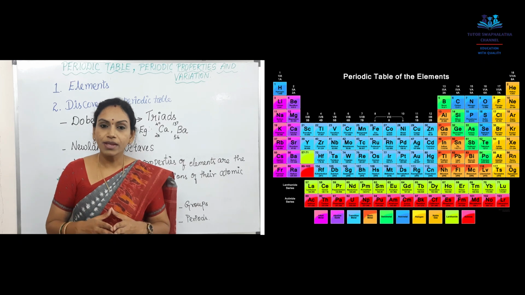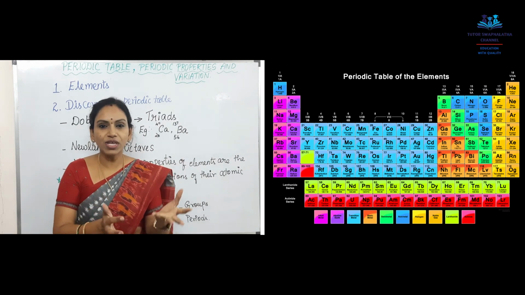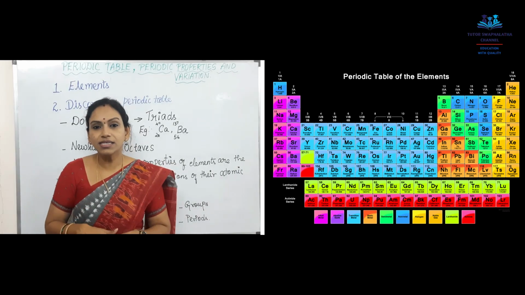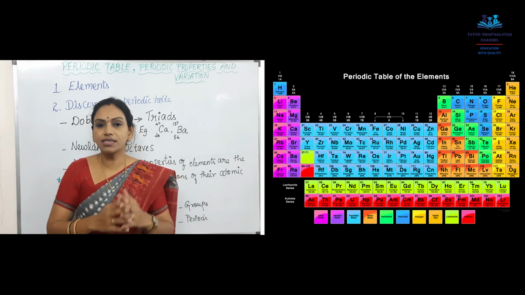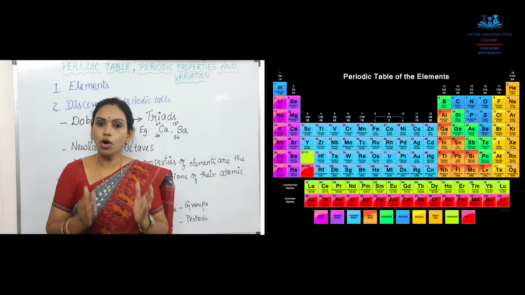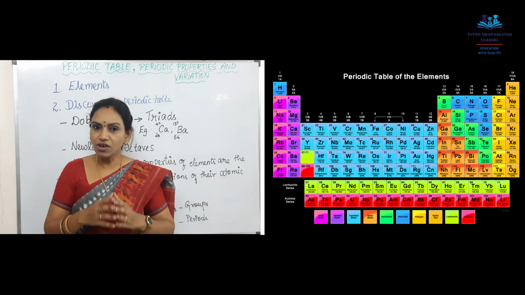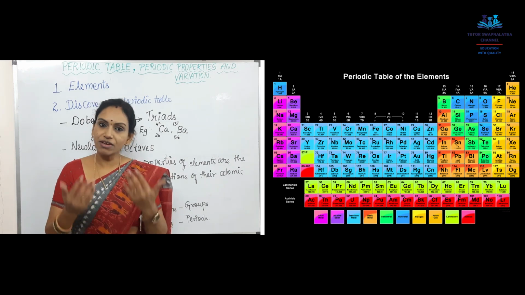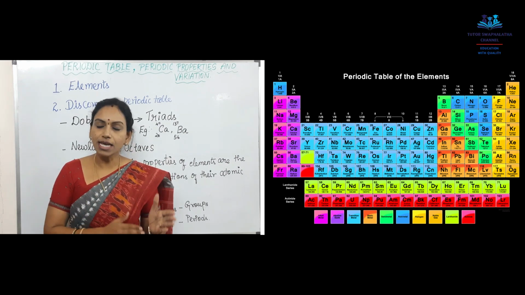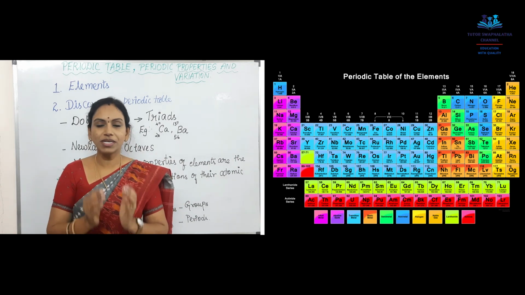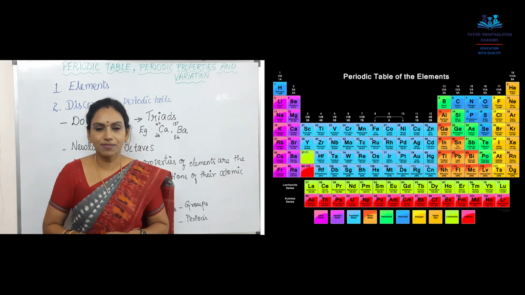Temperature, or its reaction with water, its reaction with hydrogen gas or its reaction with acid. All these are called properties of an element. So, based on the properties of elements, they are divided into metals and non-metals. So, elements will have specific characteristic features.